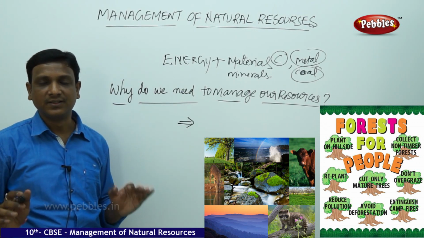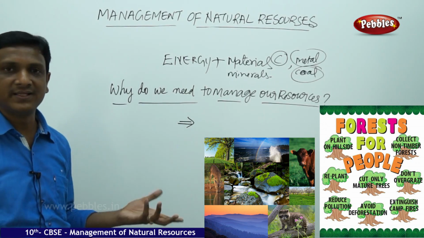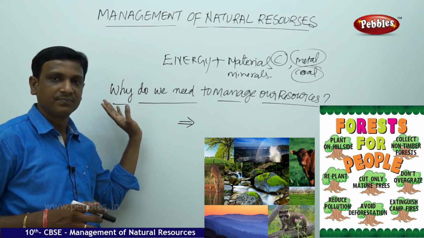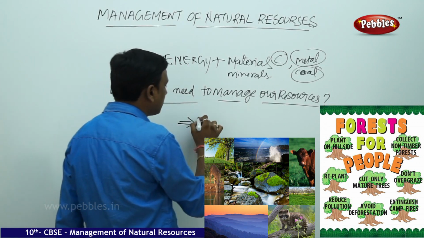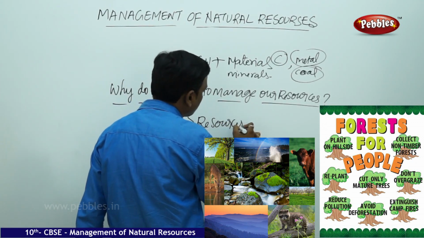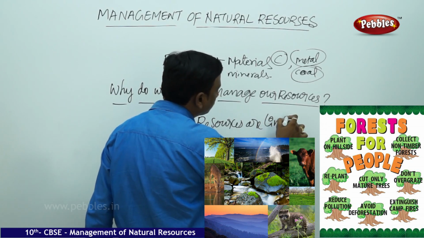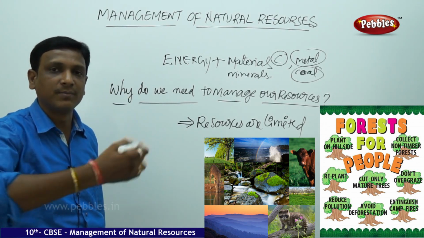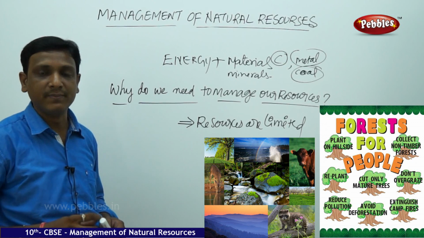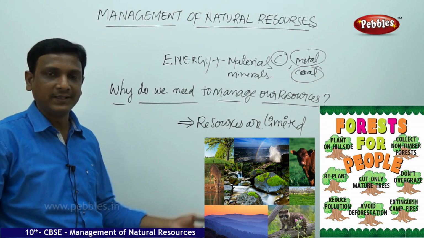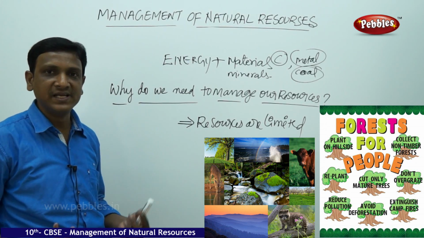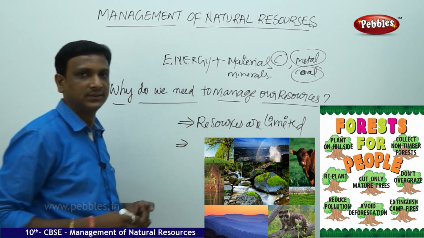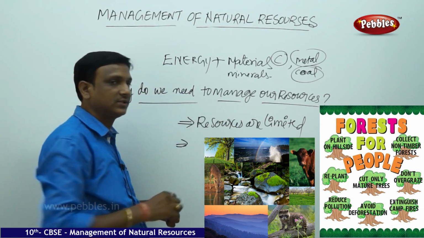So it happens, that means the natural resources are limited. We cannot think that they are unlimited. So as they are limited, we need to manage our resources. That is the reason. Because resources are limited. Certain resources are renewable, but even then it takes a very long time for their formation. Again and again they form, but it takes millions of years. So if you use it all in one day, you have to wait for a million years again for it to form. So that is the case. One thing is resources are limited. That is the reason why we should manage our resources.